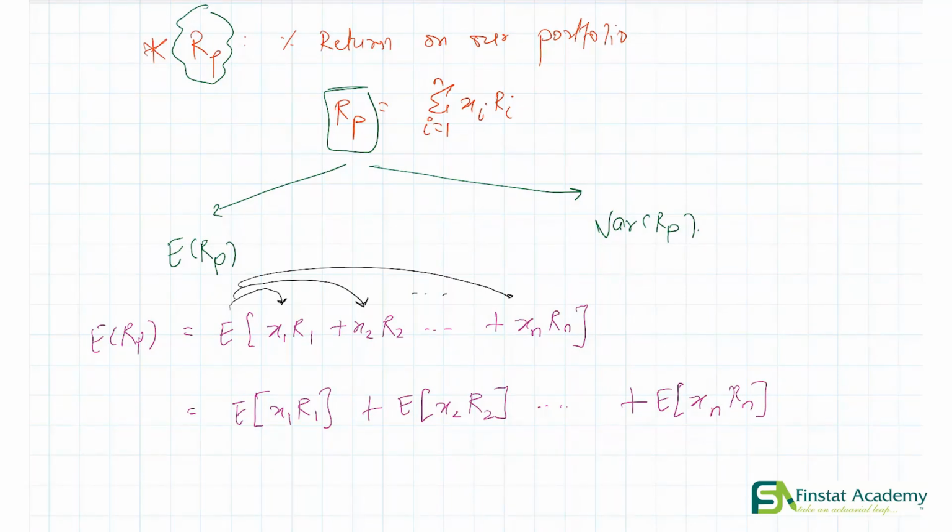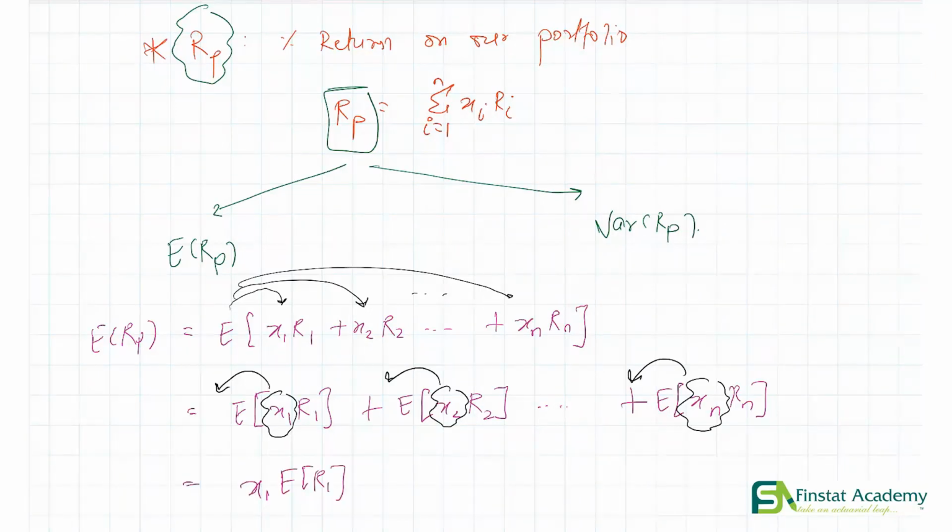And now if you remember as I mentioned above, this x1, x2 all the way up to xn are simply constants. It is we who decide what proportion of our wealth should go in each asset. So these xi's are not random, we control them. So since they are constant, we can pull them out of our expectations, and doing that gives us x1 times expectation of R1 plus x2 times the expectation of R2, so on till xn times the expectation of Rn. Great.